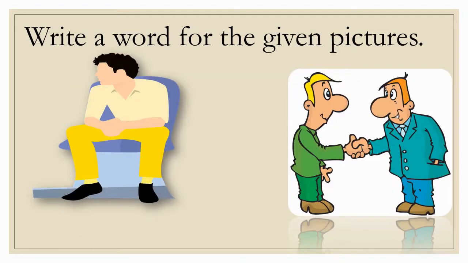Let's do some activities. Our first activity is write a word for the given pictures. Here you can see 2 pictures are given. You have to look at the picture and write a word for each picture. So what word you will write for the first picture? Sat. Yes, very good. S-A-T. Sat. As the man is sitting on a chair in the picture. So the word we will write is sat.